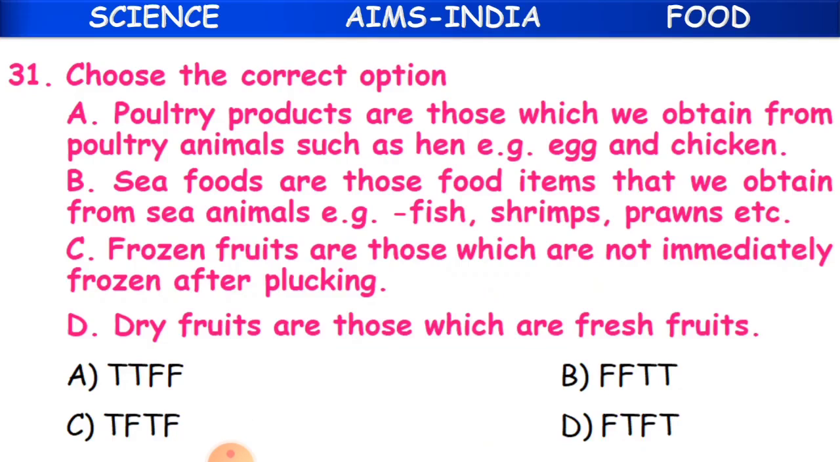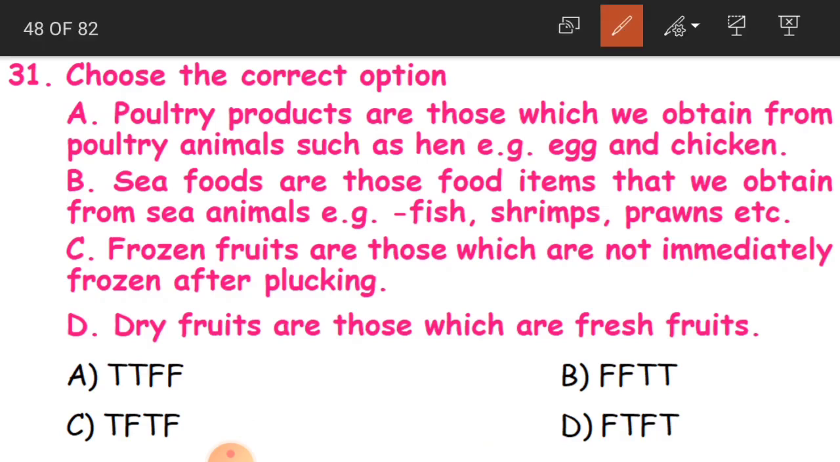Okay, now the 31st question is: choose the correct option. Here you have four statements, A, B, C and D. For every statement we have to state whether it is true or false. Okay children, so let us start.